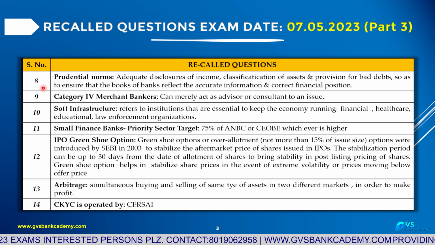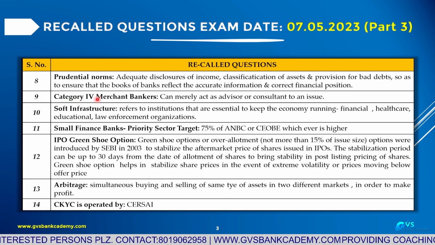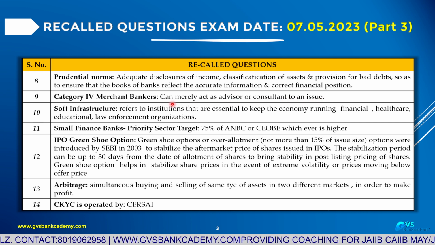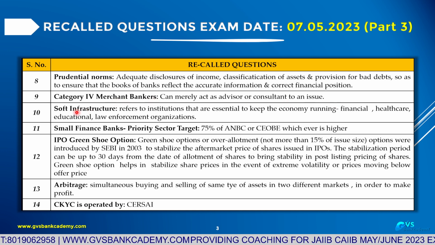Question number 9: merchant bankers. There are 4 categories of merchant bankers. The question is about the category 4 merchant banker, who can merely act as an advisor or consultant to a public issue.